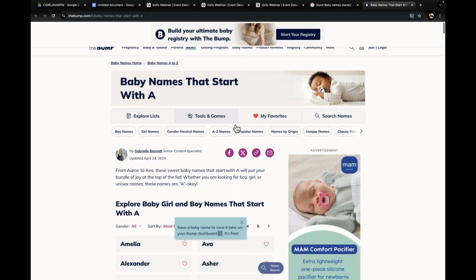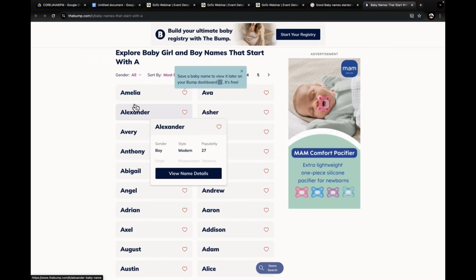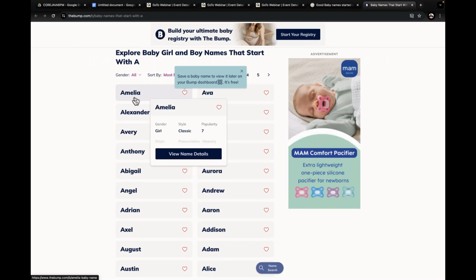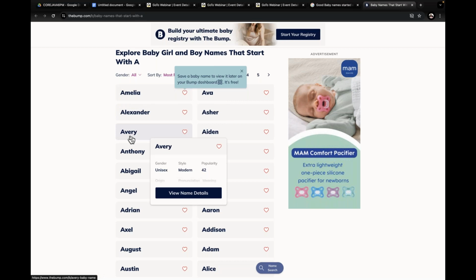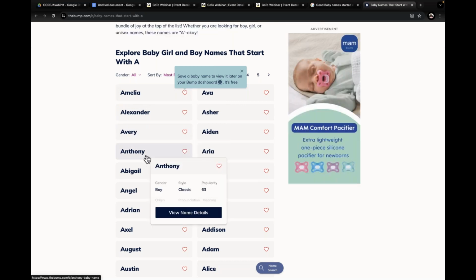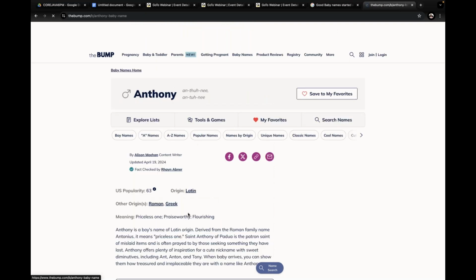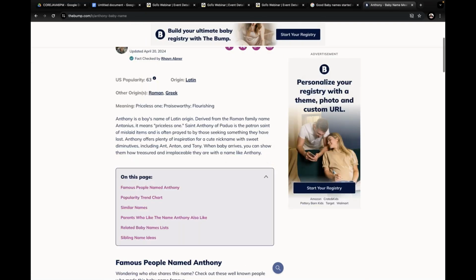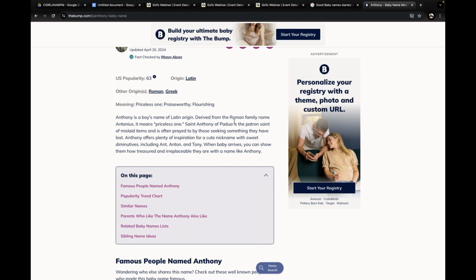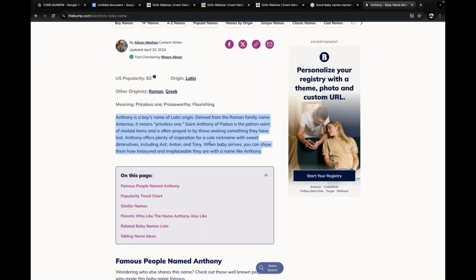All right, now see this one. I'm just trying to check the view details. For example, Anthony. See, this is the story.